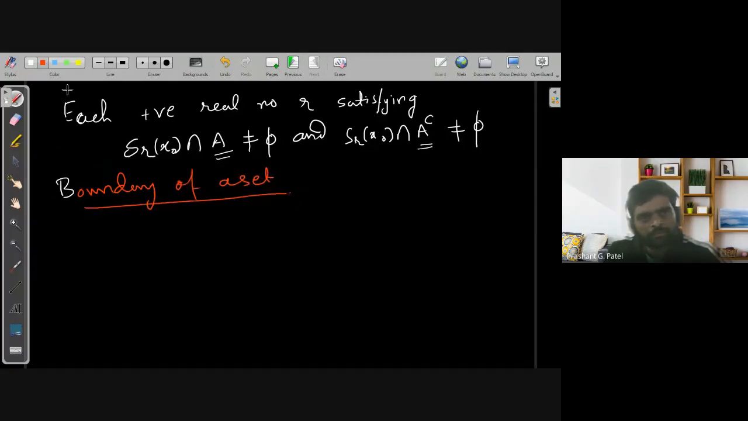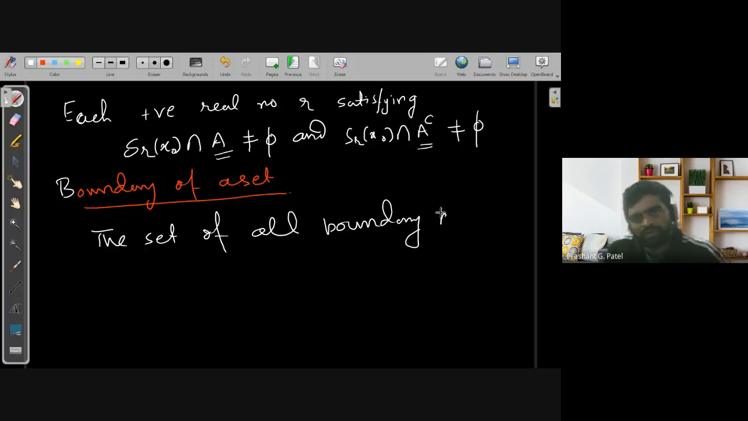So what should be the definition of a boundary of a set? It is the set of all boundary points of A. It's called the boundary of a set.